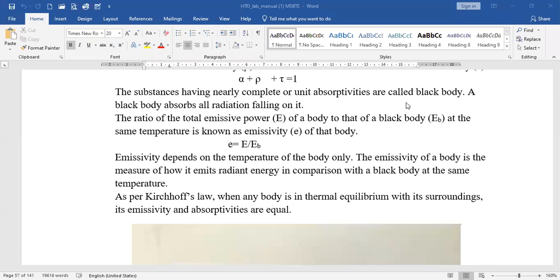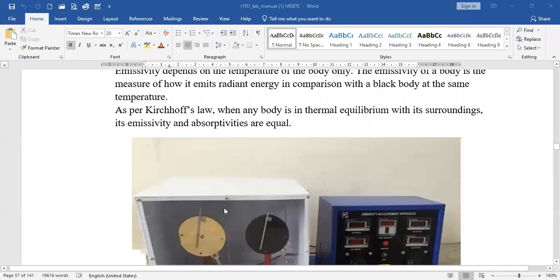Then as per Kirchhoff's law, when any body is in thermal equilibrium with its surroundings, its emissivity and absorptivity are equal. So we have discussed these things in Kirchhoff's law, where we have derived that small e is equal to small a. So this emissivity becomes absorptivity at thermal equilibrium with its surroundings, right?